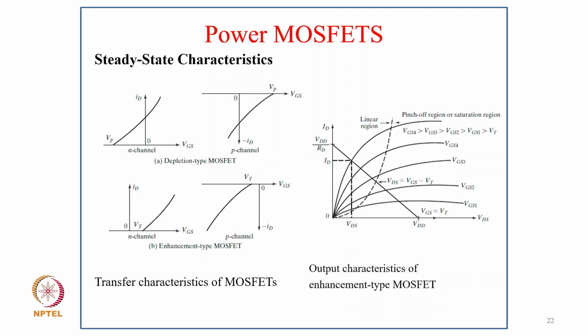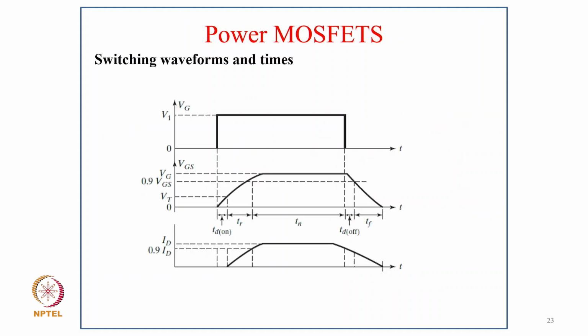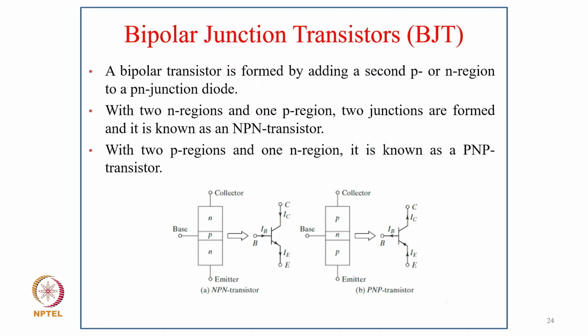And these are the steady state characteristics for N channel and P channel depletion kind of MOSFET and enhancement kind of MOSFET of N channel and P channel, and how your ID-VDS characteristic of this goes with different gate voltage, of this characteristic of enhancement type of MOSFET. So coming to switching waveform timings, how it really goes if you give a gate pulse, as you can see in the top, how the voltage VGS goes and how the current builds up. So even if it is a small current during switching, turning on, turning off, it has high losses because of multiplication of voltage and current.